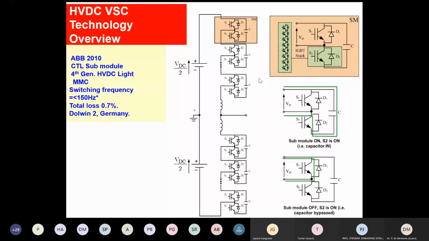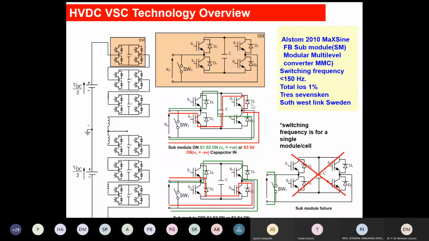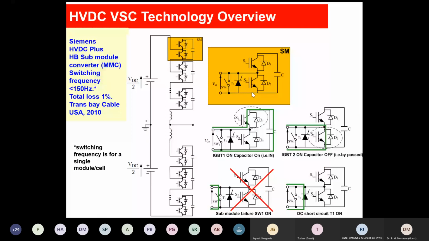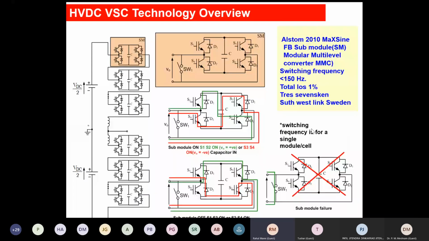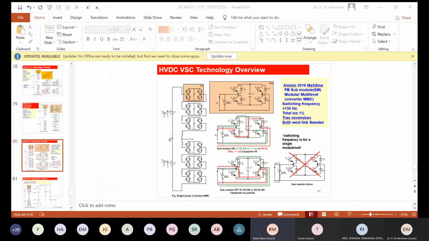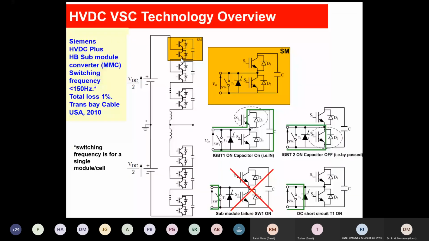And the third company, Alstom, they sell it by Maxine. What is the difference? Can anyone tell me with this and here? Can anyone tell me the difference in this line, and this is the Siemens line, HVDC plus, generic name is VSC. What is the difference between this line, Alstom, and this line?